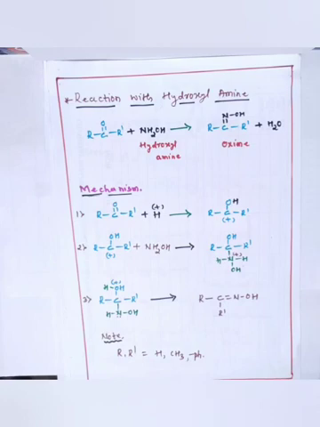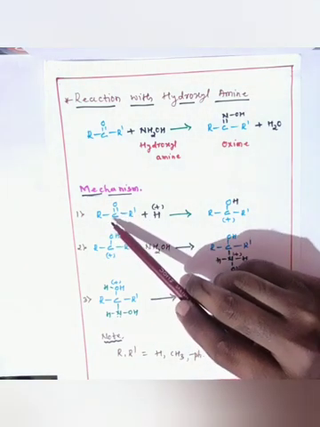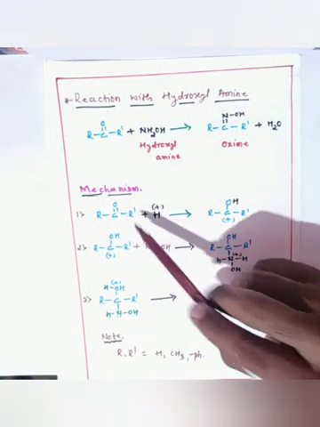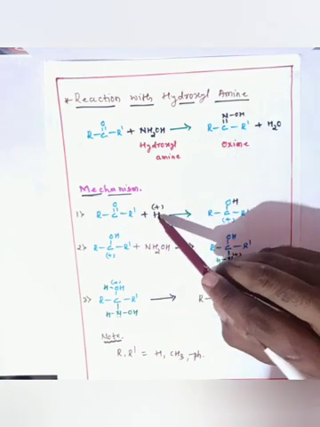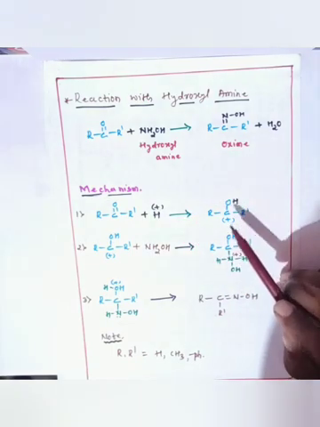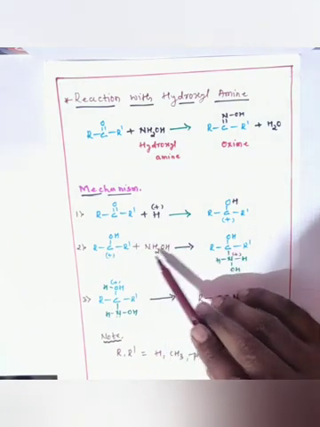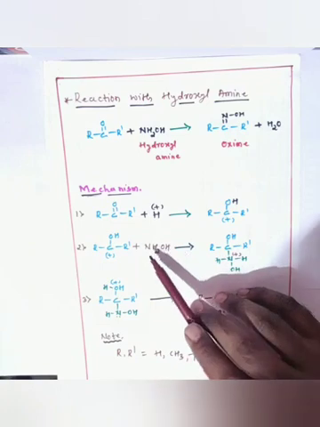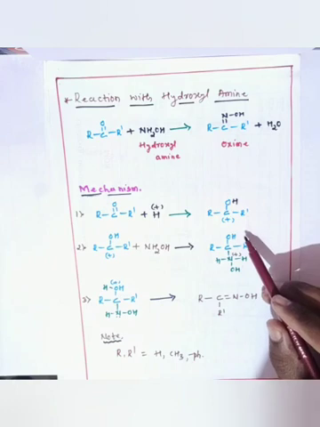These reactions proceed by a mechanism in the presence of an acid catalyst. In the general reaction I have taken here, RC double bond OR dash after reacting with H plus involves the formation of a carbocation. In the second step, this carbocation reacts with NH2OH to form the NH2OH substituted molecule.